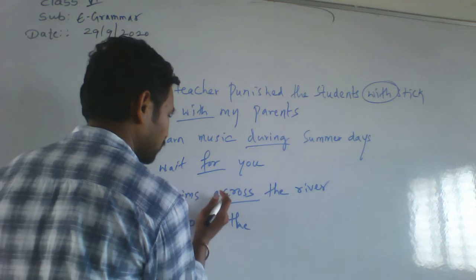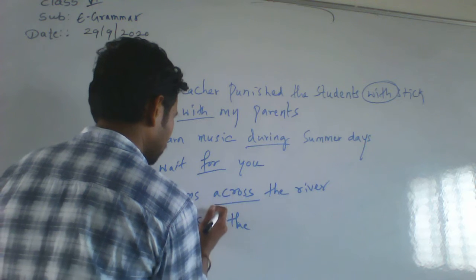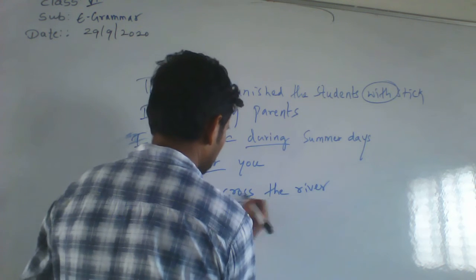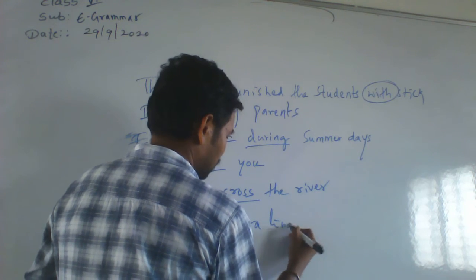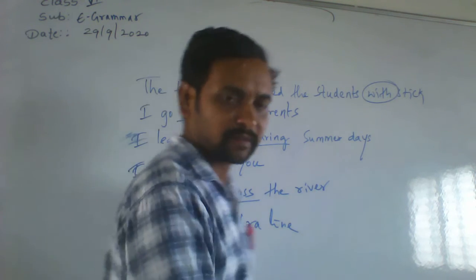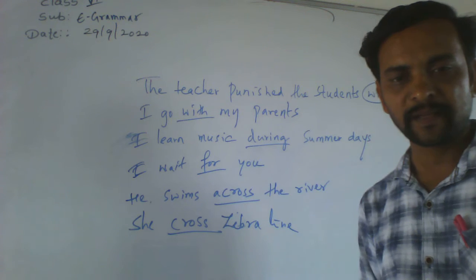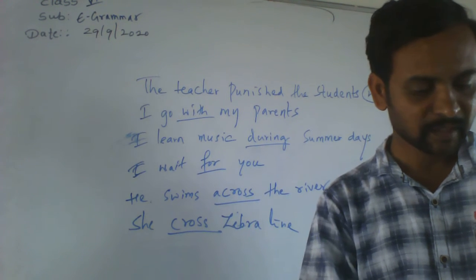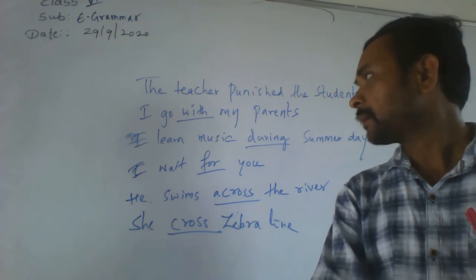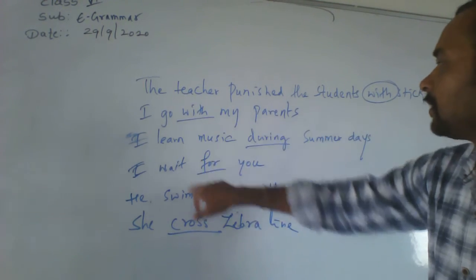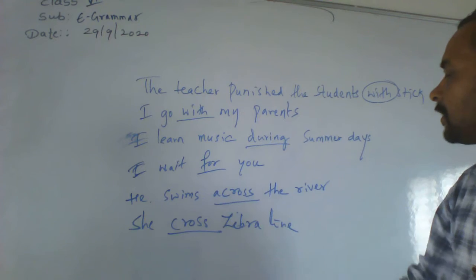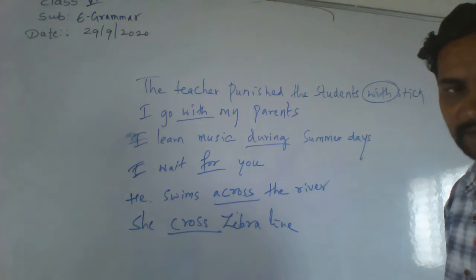Okay, she crossed the zebra line. Okay, so these are called what? Prepositions. Here with, during, for, across, cross. Okay.